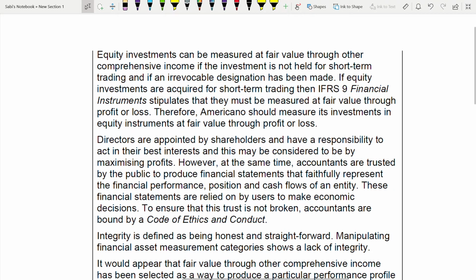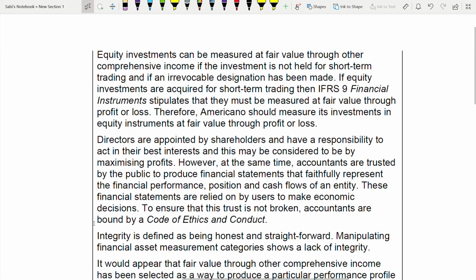But you should not forget that at the same time, they are accountants who are trusted by the public to produce financial statements that faithfully represent the financial position, performance, and cash flows. These financial statements are relied on by users to make economic decisions. You are not just an employee of the director or the shareholder. You are also an accountant, and you are trusted by the public that whatever you present will be faithful so that they can rely on it.